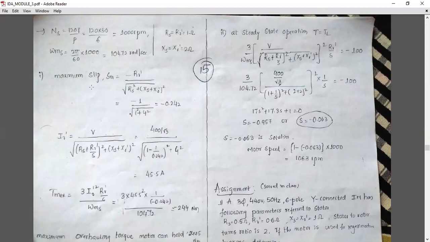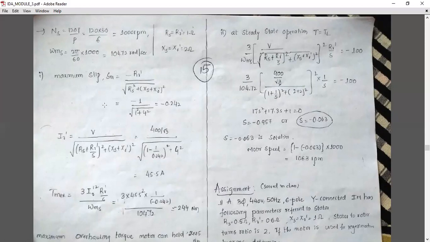To calculate the maximum torque here, first we have to calculate the maximum current, because we can check the formula: T max equals 3 I2 squared R2 dash by s omega ms. So to calculate this T max, we need this current. This current depends on the voltage and the slip. This slip we have to calculate first.